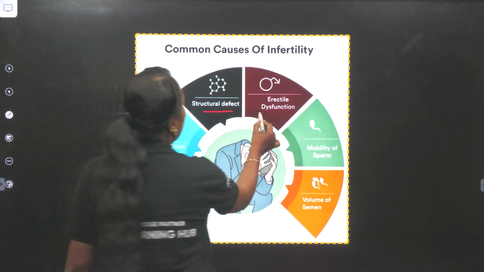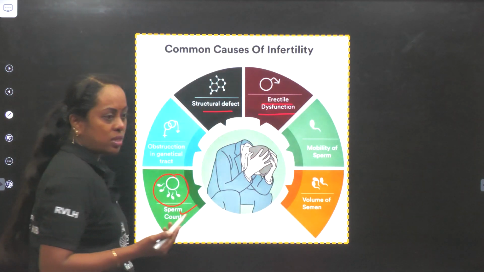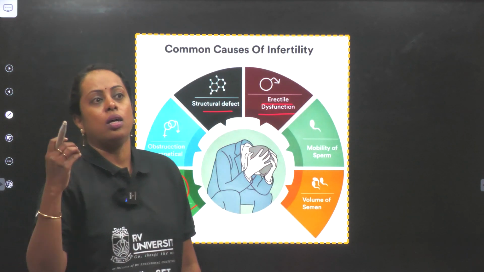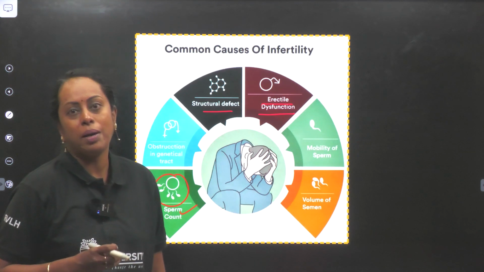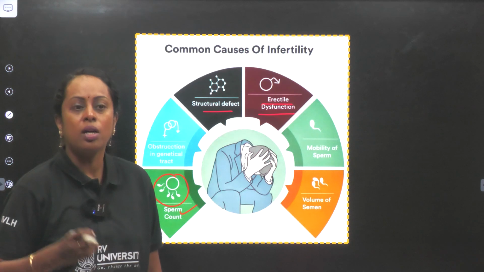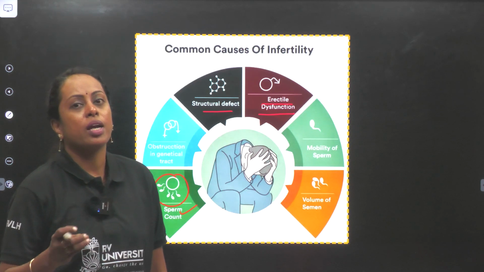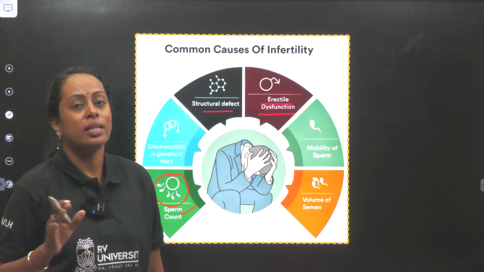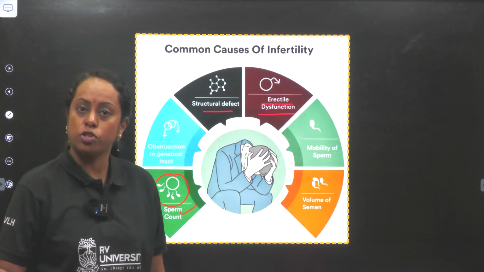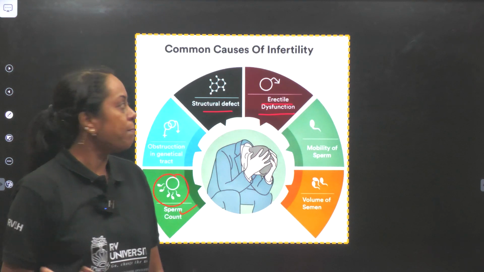Next, erectile dysfunction, impotency. So we studied there are three erectile tissue present in the male penis during the act of copulation. The rush of blood is going to bring about erection. Let's say erection is not going to occur, then definitely semen cannot be discharged. So that leads to impotency.